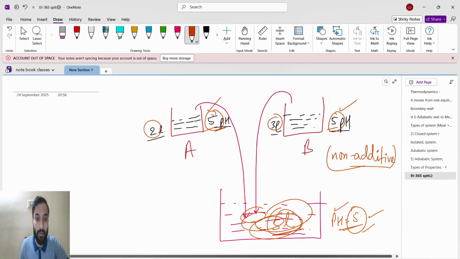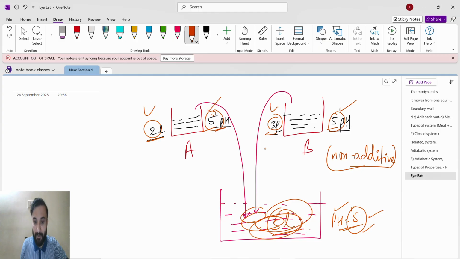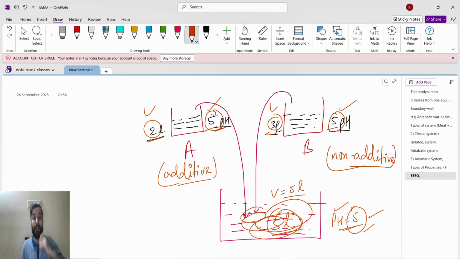Now here, extensive property. This is a 2 liter volume and this is a 3 liter volume, so after adding, it becomes 5 liter. Volume is an extensive property, so if you add, the volume will increase. Extensive properties are additive and intensive properties are non-additive. Intensive is introvert: they will not mix, not mingle, so they will not add. But extensive is extrovert: they will mingle, they will add, they will make friends. So they are additive properties. Okay.